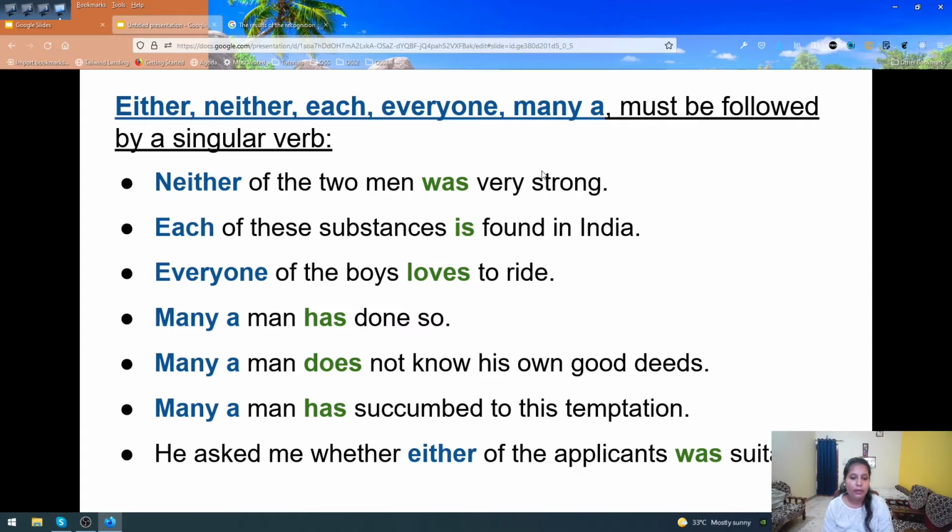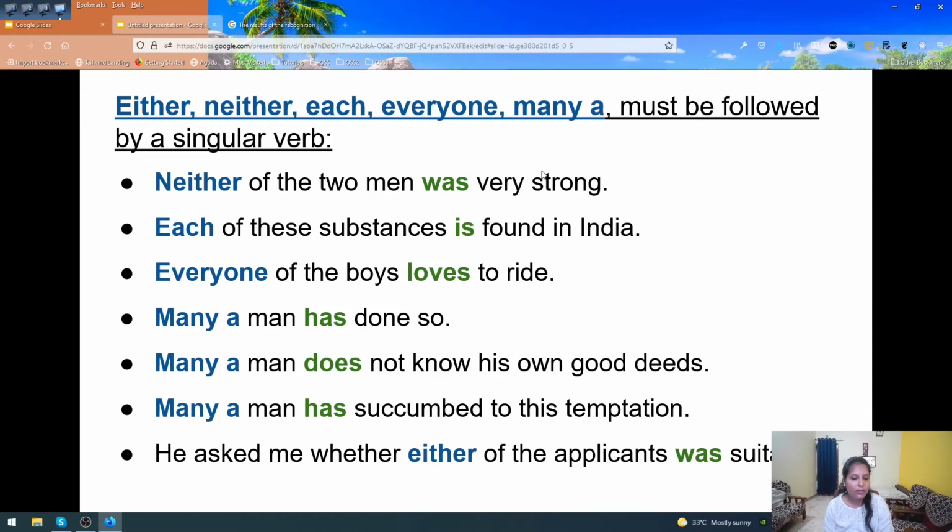Many a man does not know his own good deeds. Does is a singular form of the verb, isn't it? Our sentence here is starting with "many a," and that is why we have used the singular form of the verb here to make our sentence correct. Many a man does not know his own good deeds. Many a man has succumbed to his temptation.